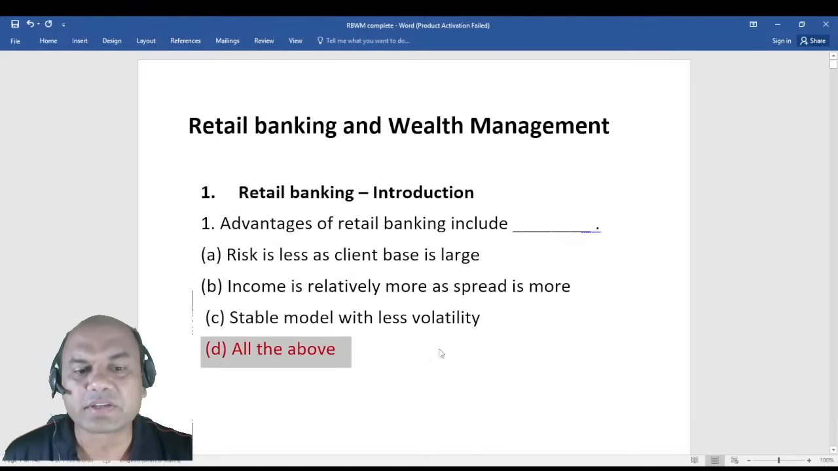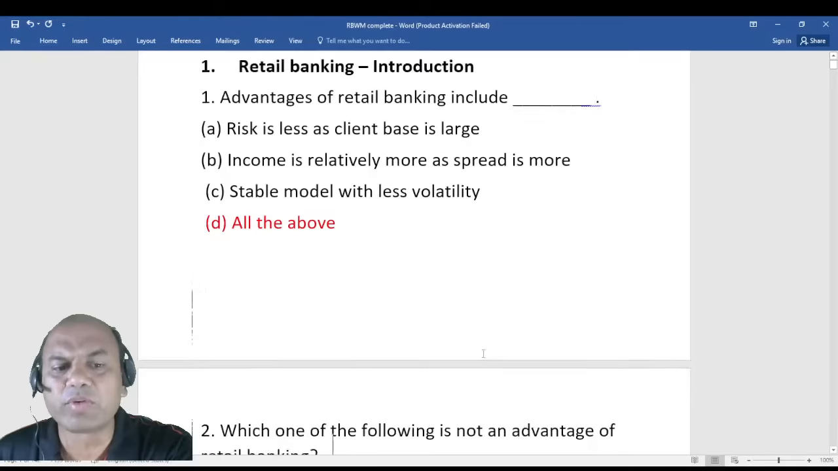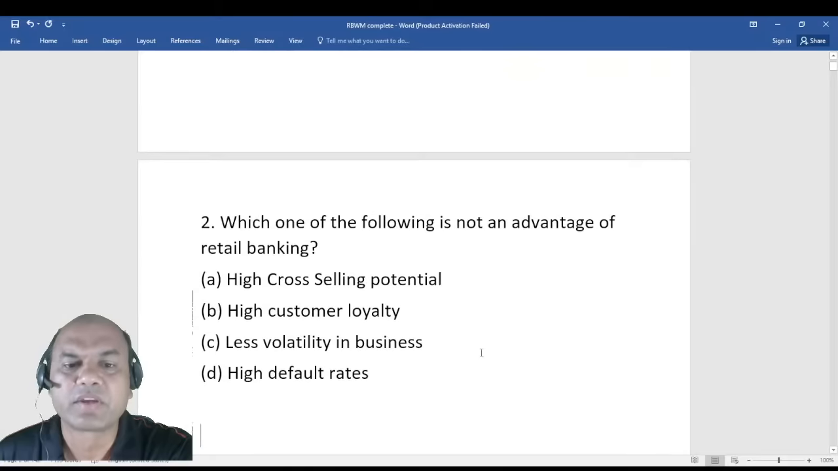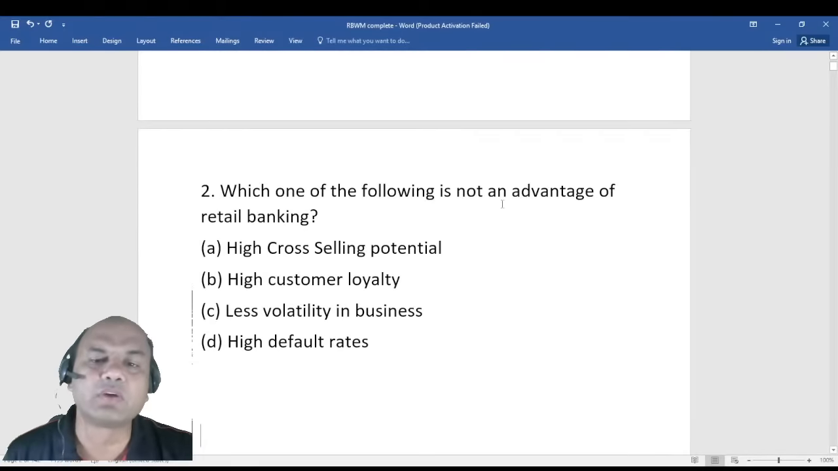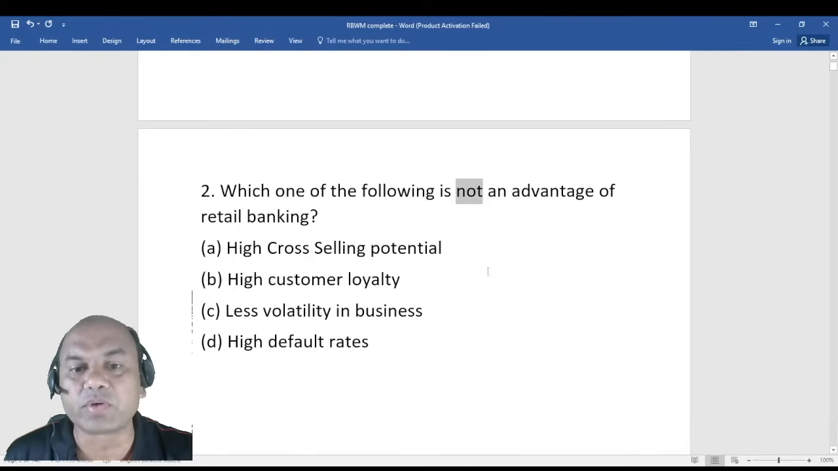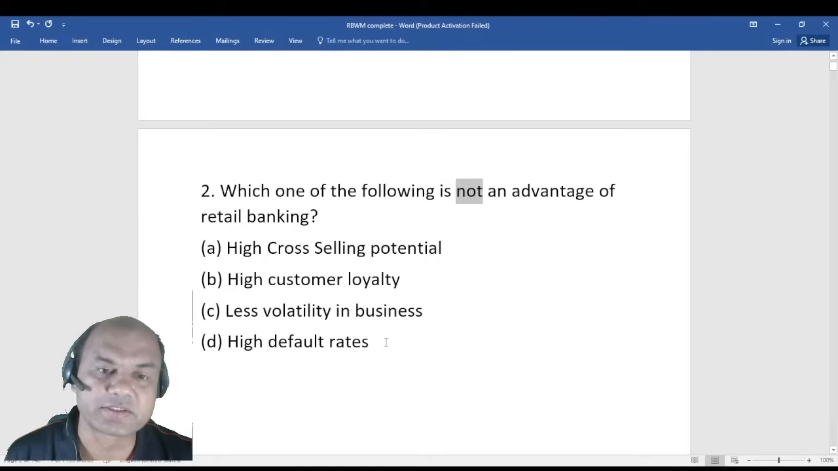Okay. Chalo. Next one. We'll move fast now. Second one. Which one of the following is not an advantage of retail banking? Remember, in the exam also you have to focus on what is given, whether it's asked an advantage or not an advantage. Here it's asked, not an advantage. High cross-selling potential, high customer loyalty, less volatility in business, and high default rates. So which is not an advantage?